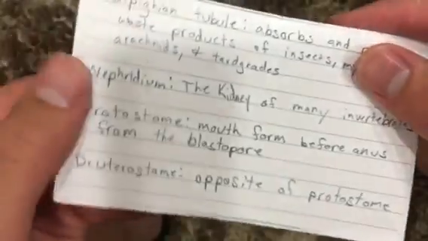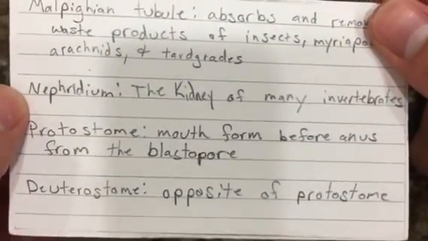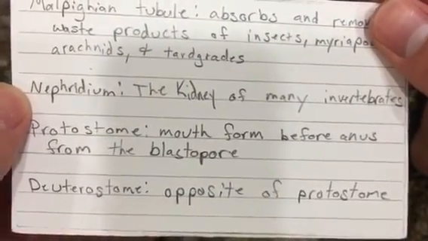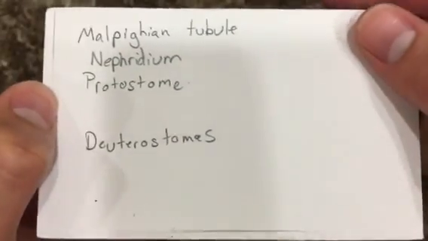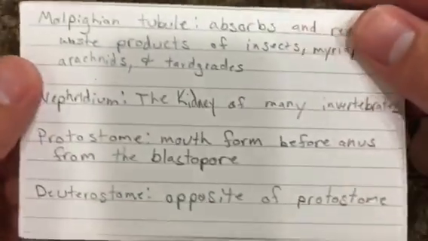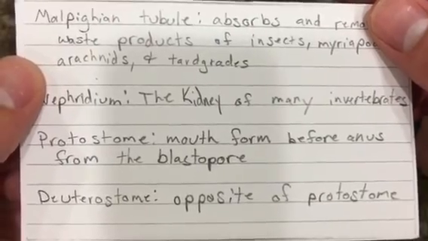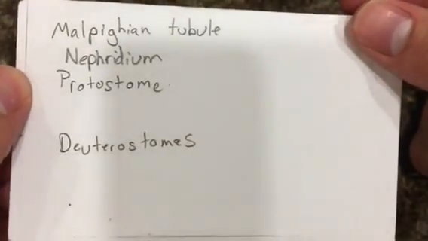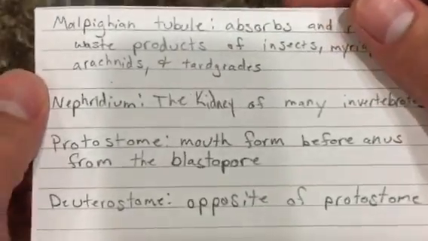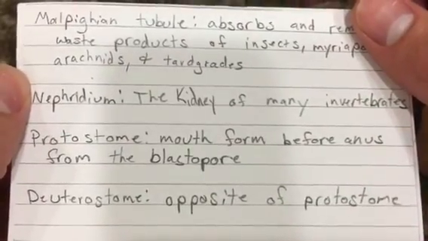Nephridium, the kidney of many invertebrates. Protostome, mouth forms before anus from the blastopore. Deuterostomes, opposite of protostome.